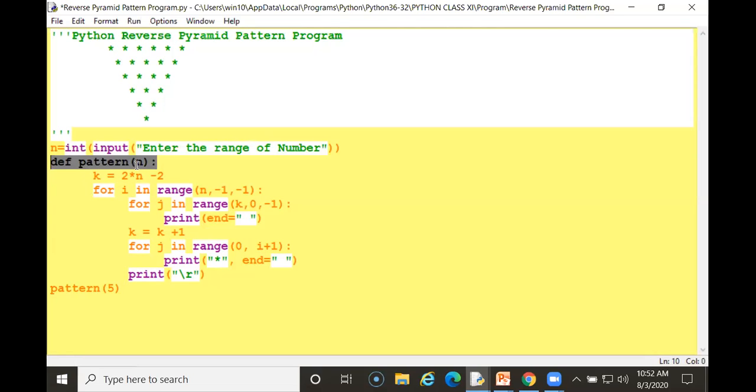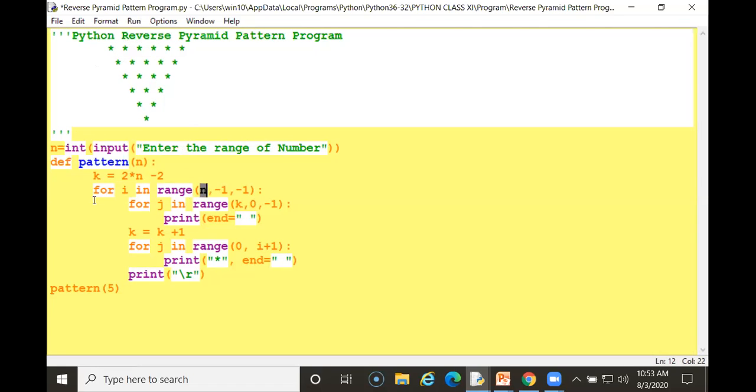And it will multiply n, which I am getting here. And minus 2 also I am giving. Now I am using a for loop. See, you have to make an indentation of this. So for i in range. Here I am using a for loop. For i in range, i is my counter variable. Range I am using beginning with the n, whatever I input. If I put 1, 2, 3, 4, 5, 6, then 6 stars will be printed, beginning with this.